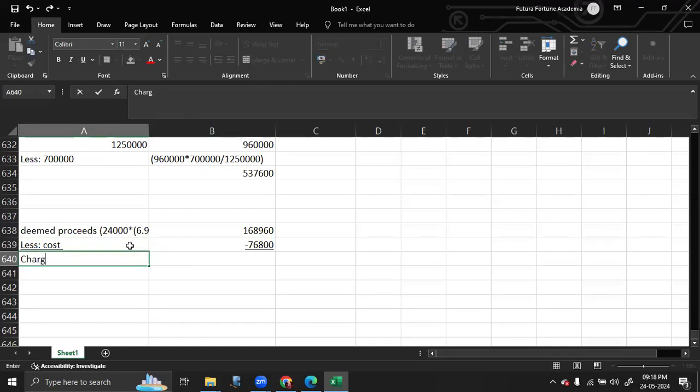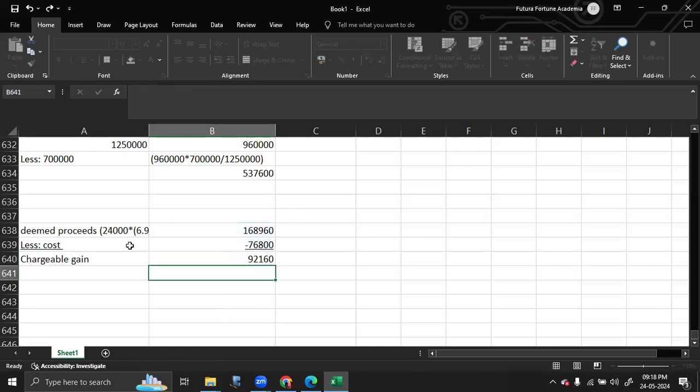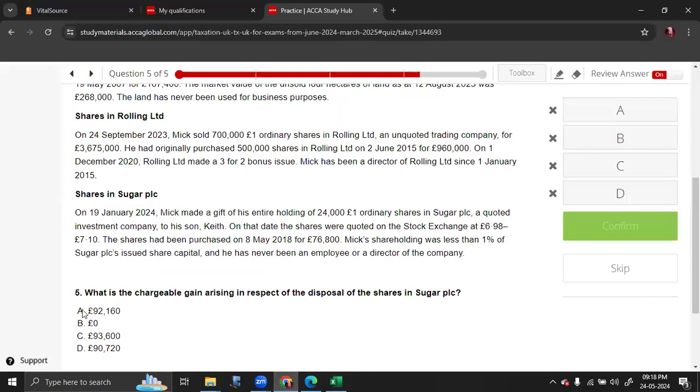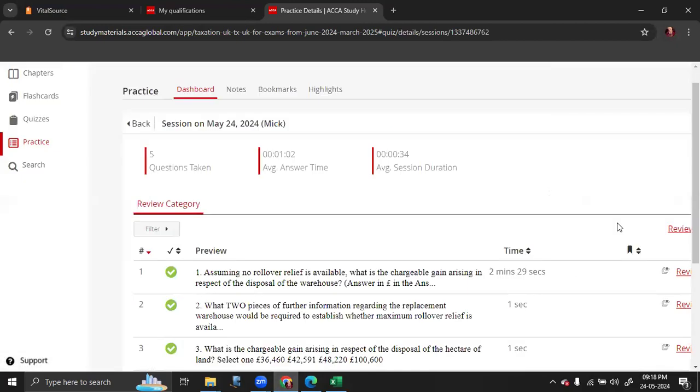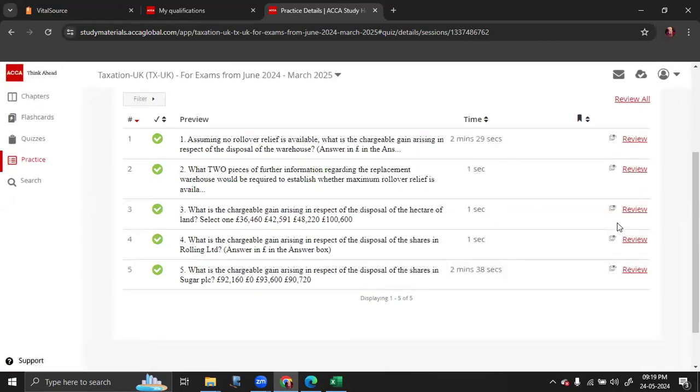So the chargeable gain is equal to 92,160. Okay. Remember, when the shares are transferred between connected parties, in an individual's case, you have to take the market value, which is the mid price range of the quoted value.